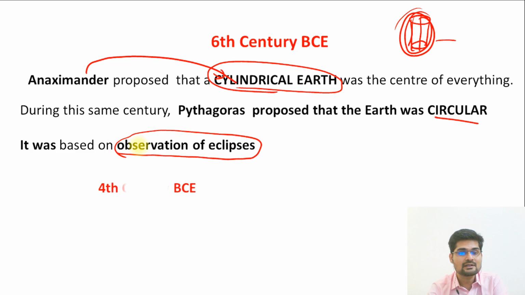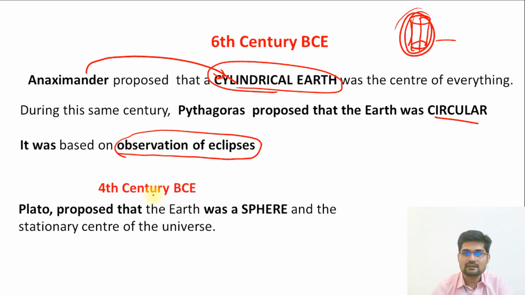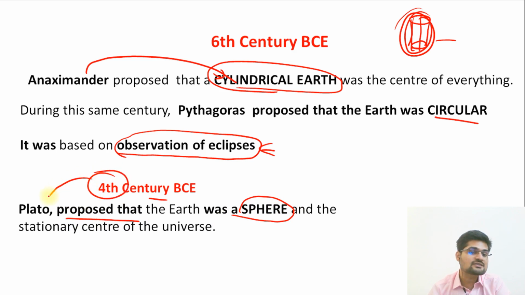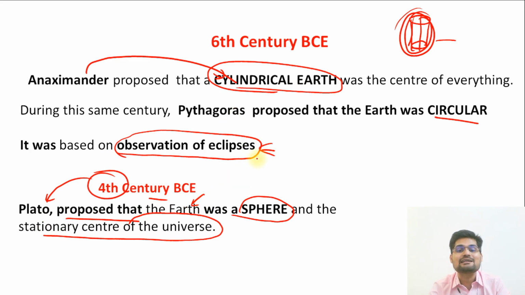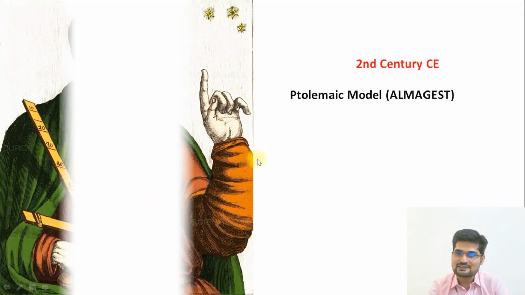He talked about a circular Earth based on his observation of eclipses. So that was important. Coming to the 4th century before Common Era, after almost 200 years of this idea of a circular Earth, Plato proposed that Earth was a sphere. So in the 4th century, the first scholar to propose the concept of a spherical Earth was Plato. He talked about Earth being the stationary center of the universe. That is the origin of geocentrism, the geocentric concept.